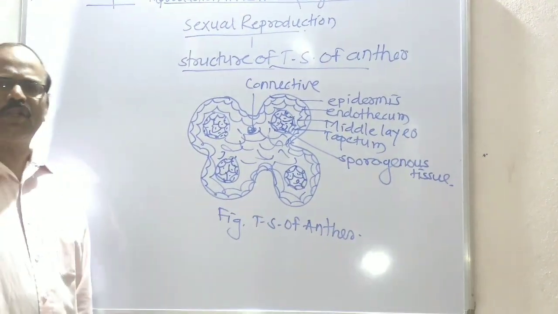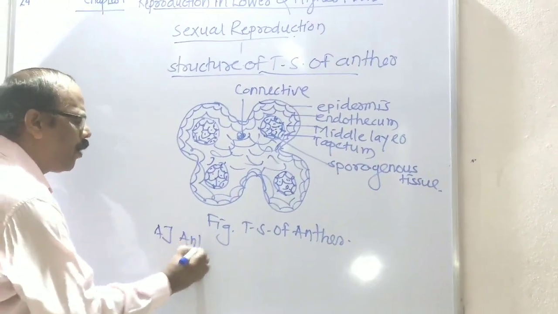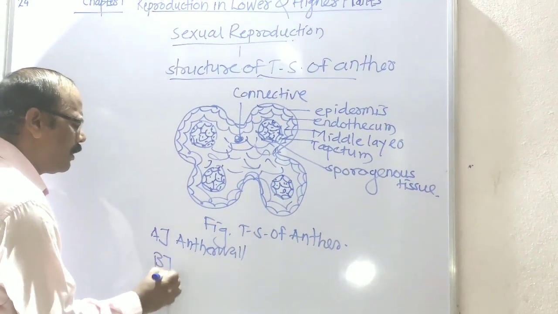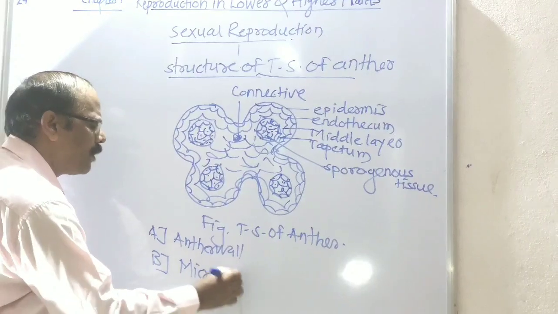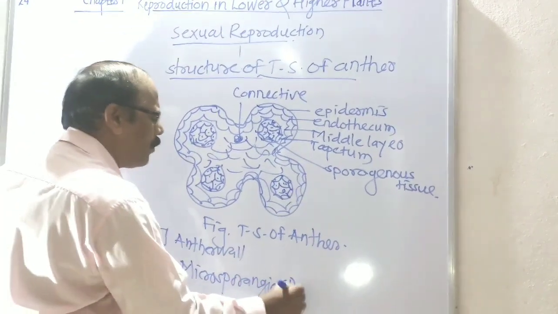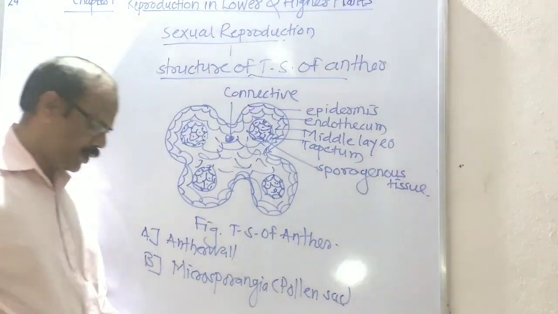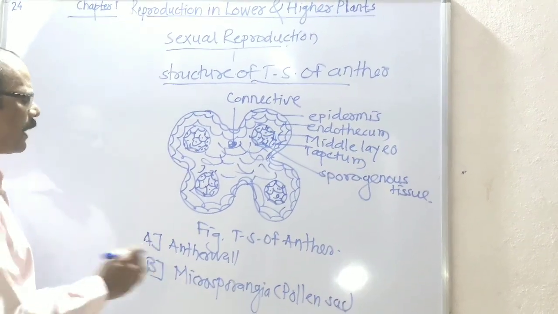The anther consists of two main parts. First is the anther wall. Second is the microsporangium, which is also called the pollen sac.